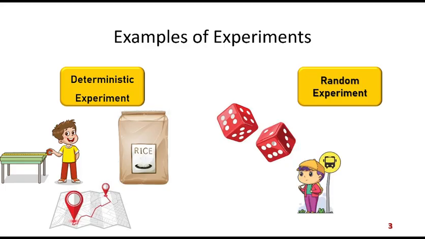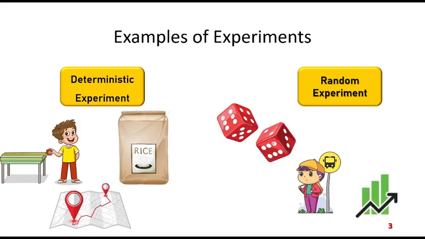Let us take another example: waiting for a bus. Suppose you go out and wait for the bus every day. Every day you may not have the same waiting time. Some days you may reach the bus stop a little early and wait for a longer time. Sometimes the bus may be late, making you wait longer. Sometimes when you come, the bus has already left, so you keep on waiting for the next bus. So what actually happens is that this waiting time for the bus is not the same, but rather it varies. So this is another example of a random experiment.